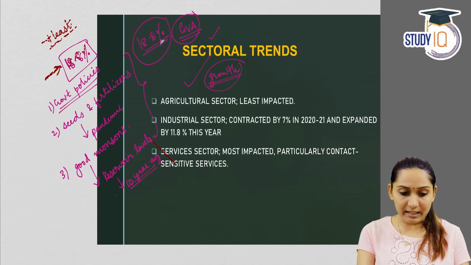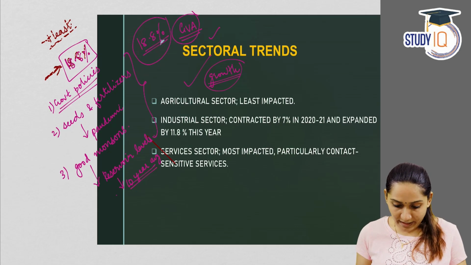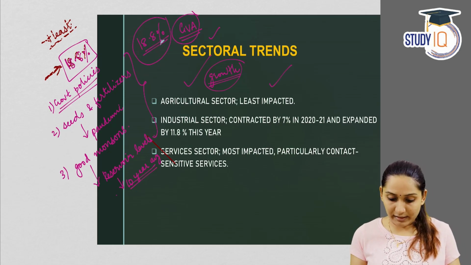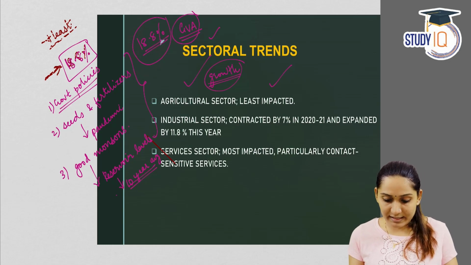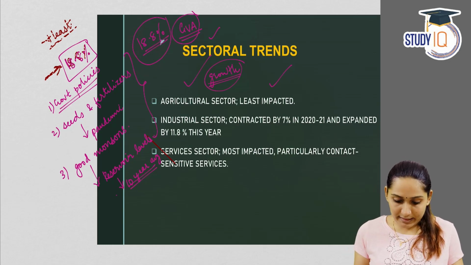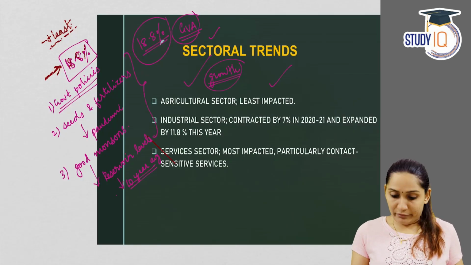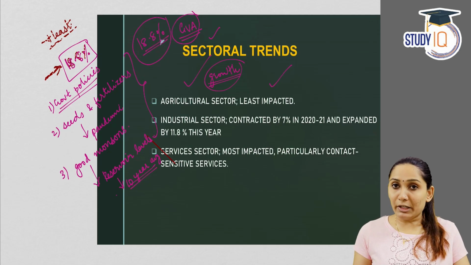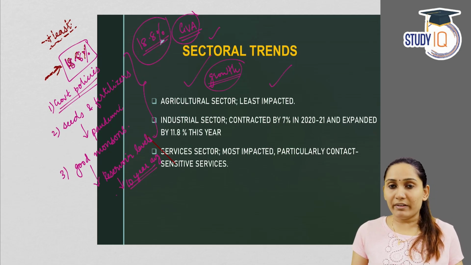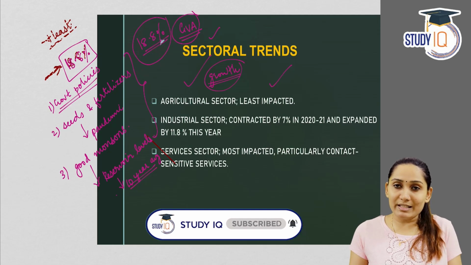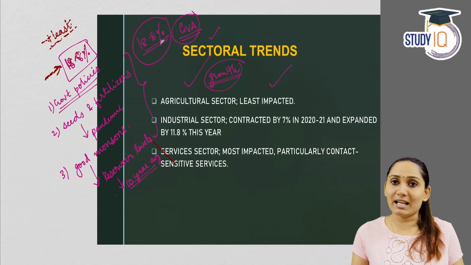So this is about the agricultural sector. Now we have two more sectors, that is the industrial sector and the services sector. Sectoral trends have to be analyzed in detail, which we will do in the next class, and then we will come to the demand side trends. So for now I am concluding, but we will be continuing this chapter. This will be a series. We will do all the 10 chapters. So we will be analyzing all the 10 chapters in much detail, which will be very helpful for your examination. So industrial sector and services sector, in the next class we will be doing that.